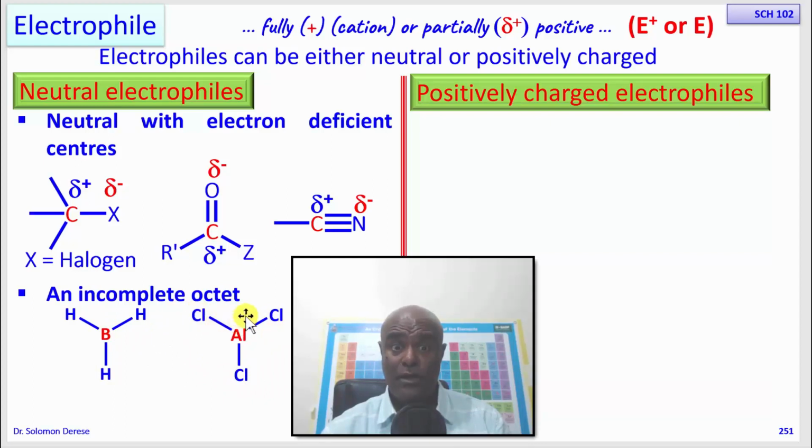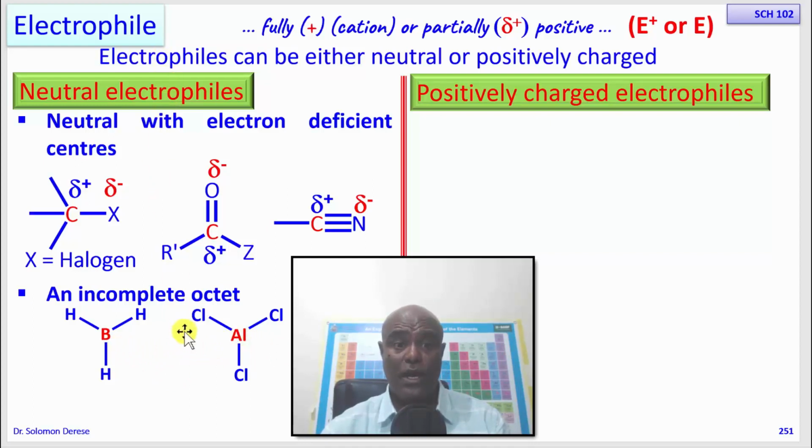They are neutral. They don't have a partial positive or a partially negative center. Why they are electrophiles is because they have an incomplete octet. They will want to have an octet of electrons, so they will react with a nucleophile that can bring in 2 electrons, so that they can have an octet.